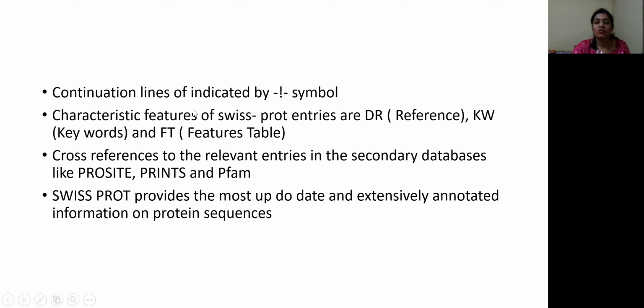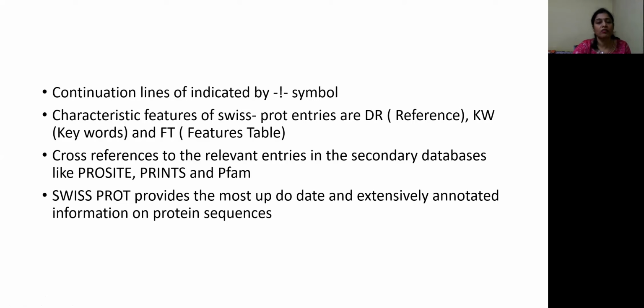So when SwissProt includes information about one sequence, if there is relevant information about that sequence in secondary databases like ProSite, PRINTS, Pfam, the cross references to these databases are indicated in the SwissProt entry. SwissProt provides the most up-to-date and extensively annotated information on protein sequences. That is why it is considered a very important and widely used database for protein sequences.